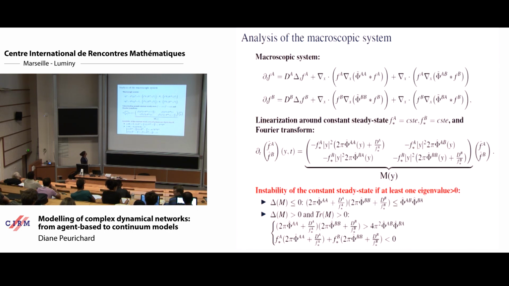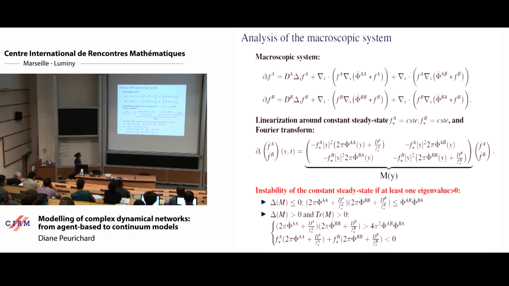So fair enough, now we can do the same with the macroscopic system of two equations. We can do also a Fourier analysis to see if the particles aggregate or if we are homogeneous. And so the only difference here is that we have a system of equations, so we have a matrix. So we just have to study the sign of the eigenvalues of this matrix.